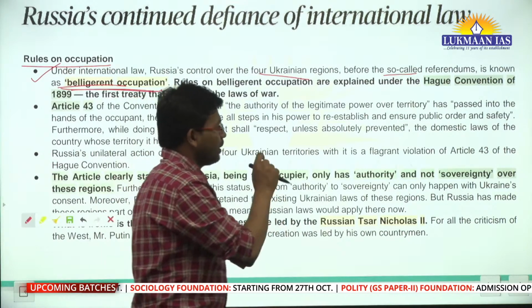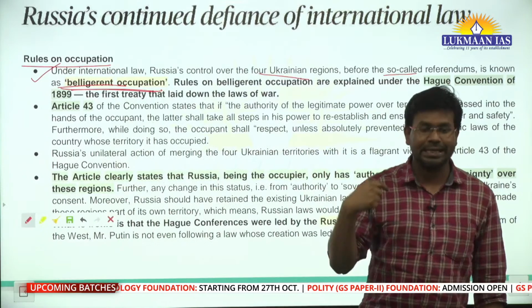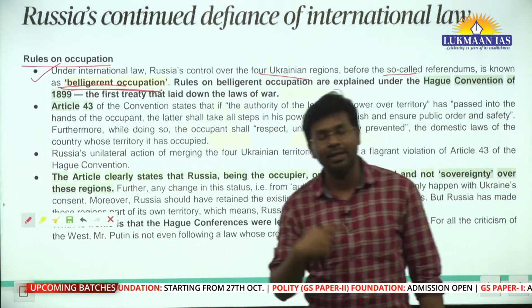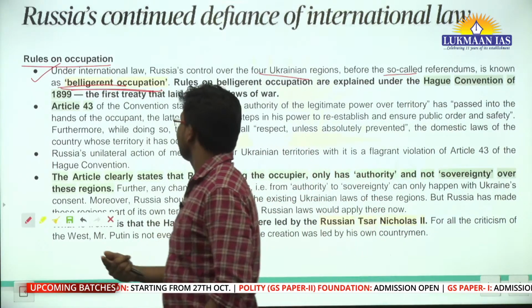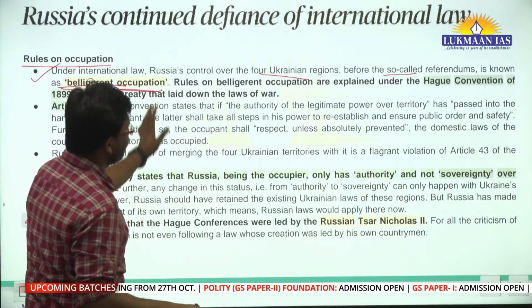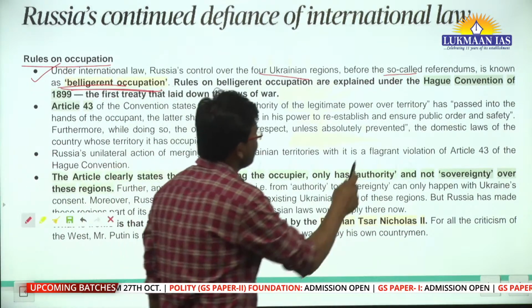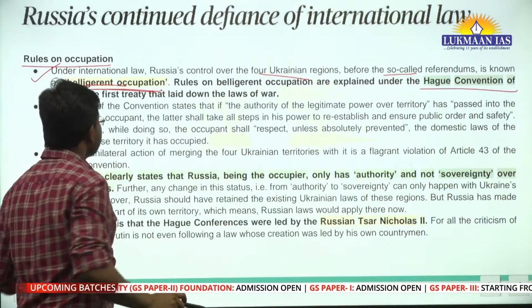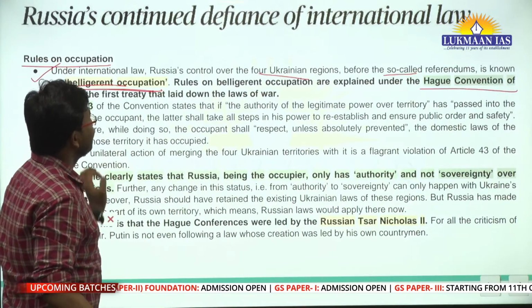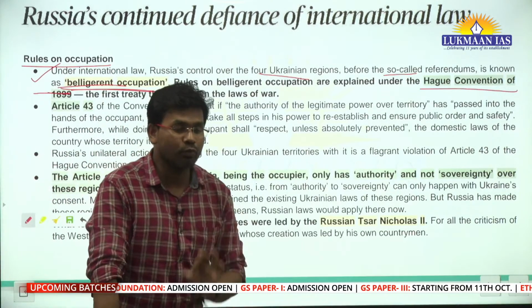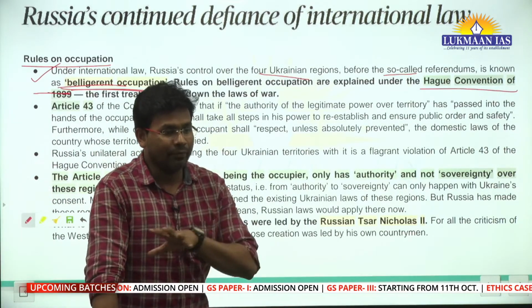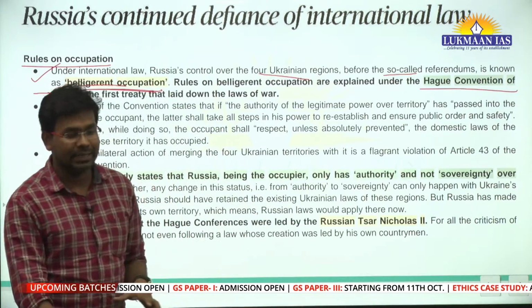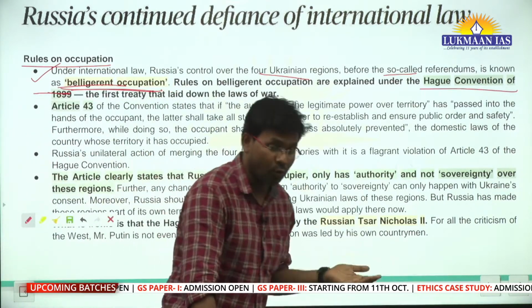So, now I will talk about one thing: Russia is in violation of multiple international laws. There is a convention known as the Hague Convention of 1899, and it was the first treaty that laid down the laws of war. If you read international law, you will understand the different laws of war.